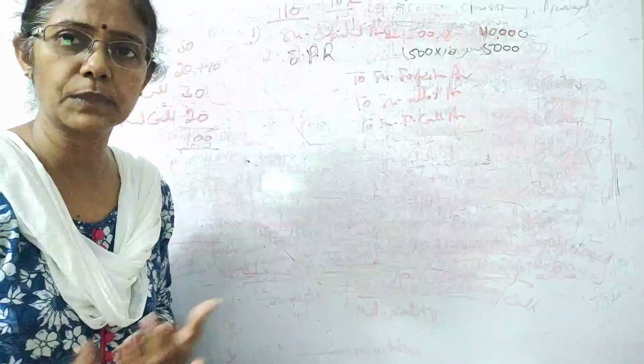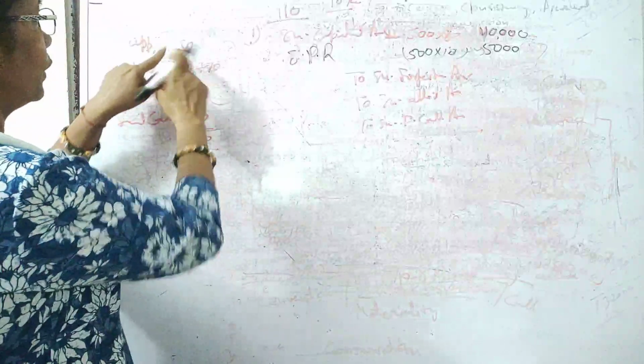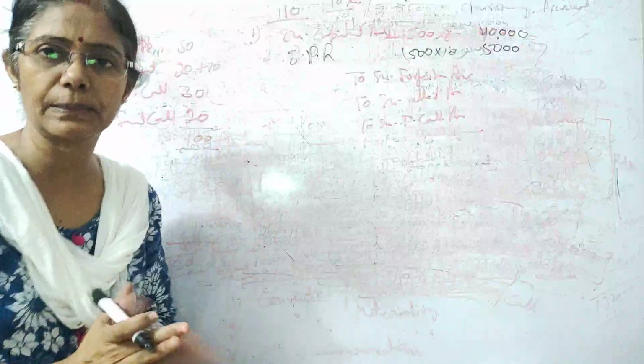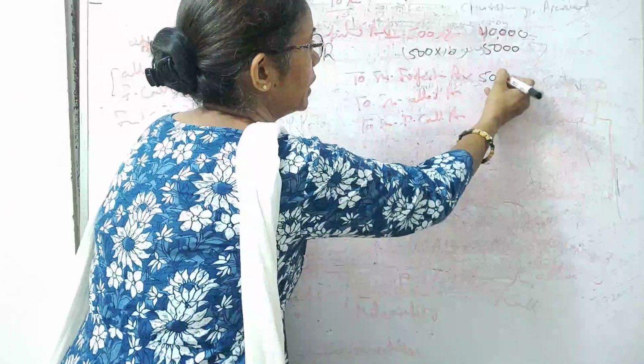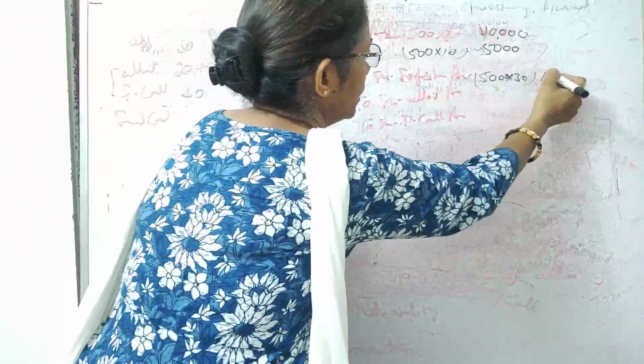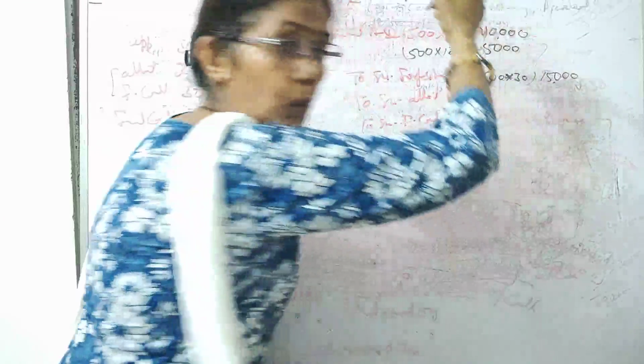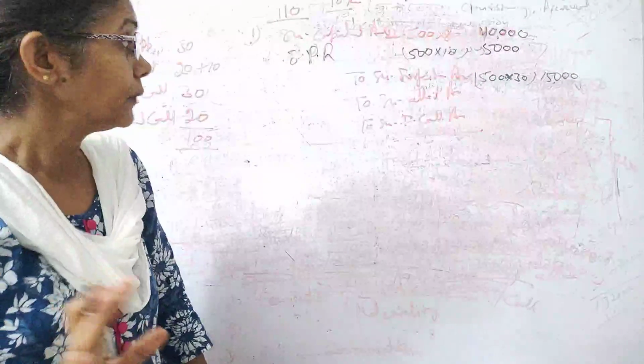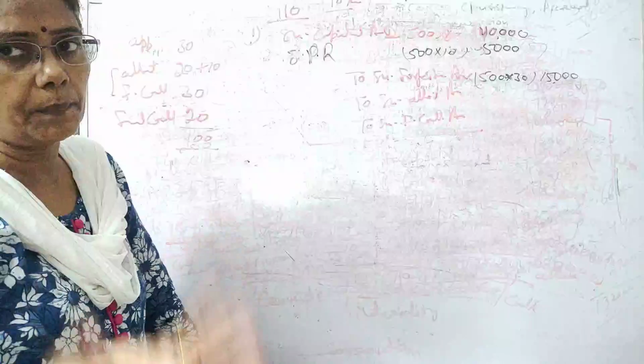Now forfeiture, what comes in the forfeiture? Whatever you have paid. Only application money is paid by you, 30 rupees, okay. So 500 shares, 30 rupees on application. So 15,000 you have forfeited, alright. Now whatever you didn't pay, that comes by its name.